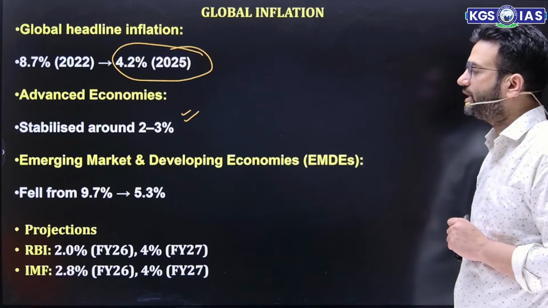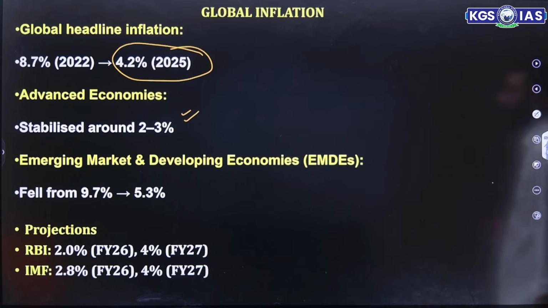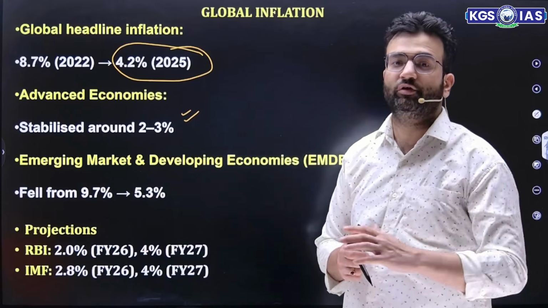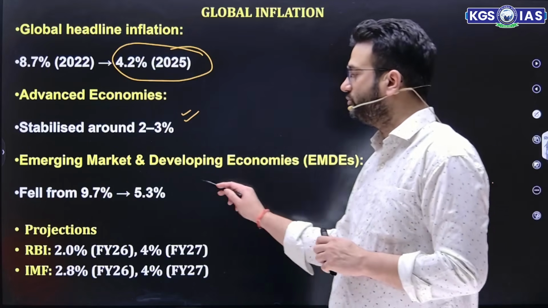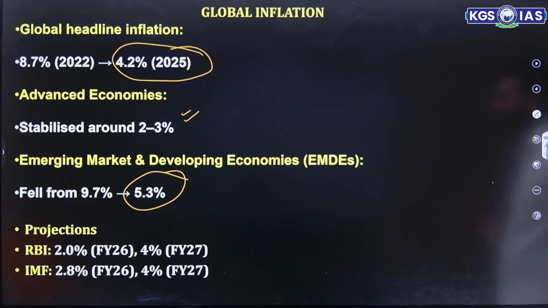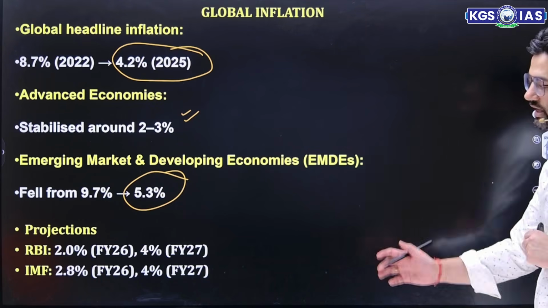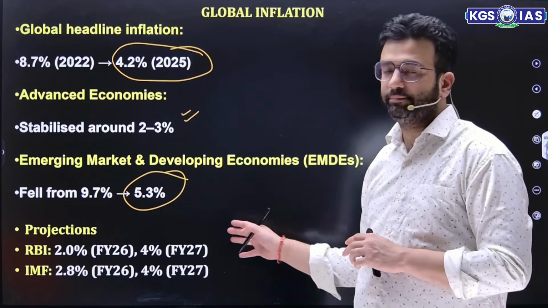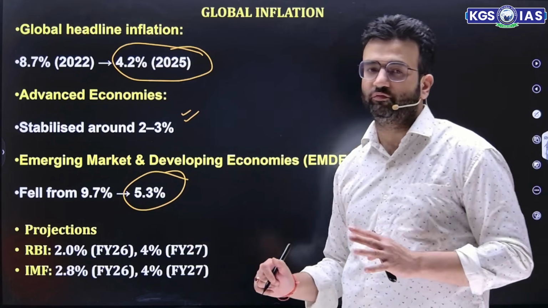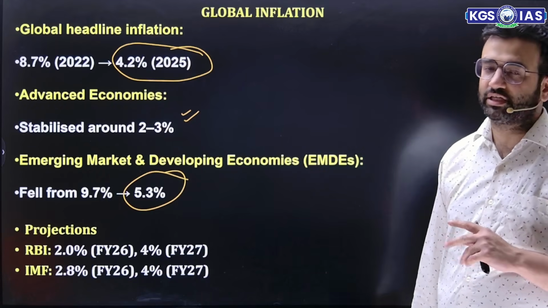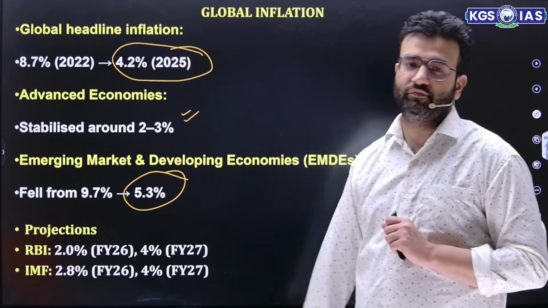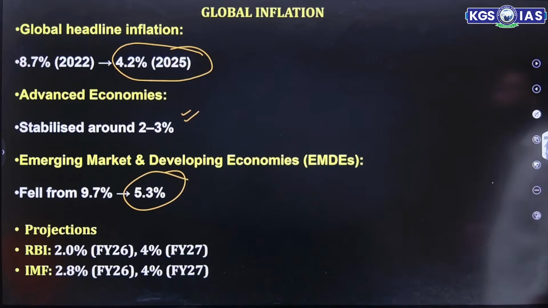Whereas for emerging market and developing economies, it once rose to 9.7%, and that shows it was moving on the galloping side. But now it has fallen to 5.3%. If we talk about India's projection, IMF said that India's inflation will be around 2.8% in financial year 2026 and in financial year 2027 it will be around 4%. Whereas RBI projected that for financial year 2026 India's inflation is around 2% and for financial year 2027 it will be 4%.